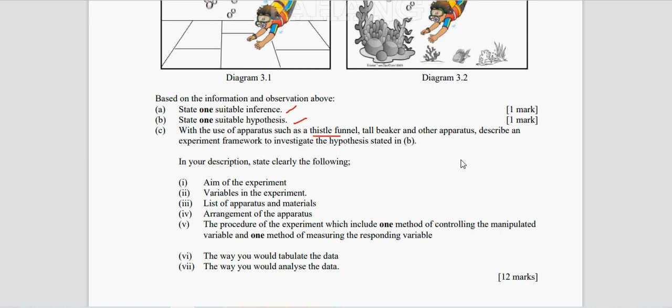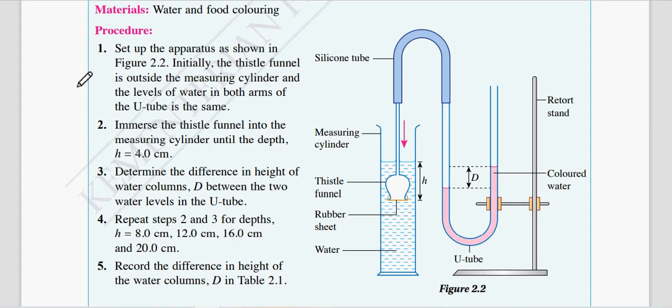Then you see here, plan an experiment using this apparatus: tissue funnel, tall beaker. So this will be the same apparatus setup as in your textbook. Here you have the U-tube, we call this a U-tube manometer, and then connect to the silicone tube. Here they give you silicone tube, but you can also write rubber tube, no harm.